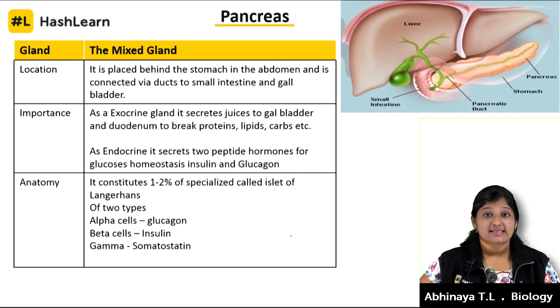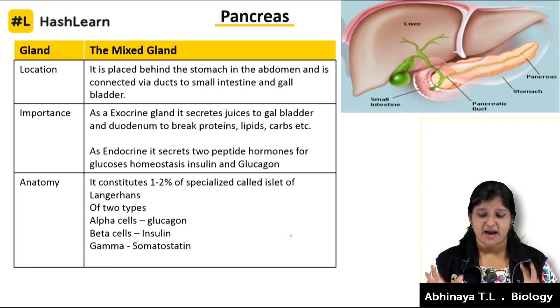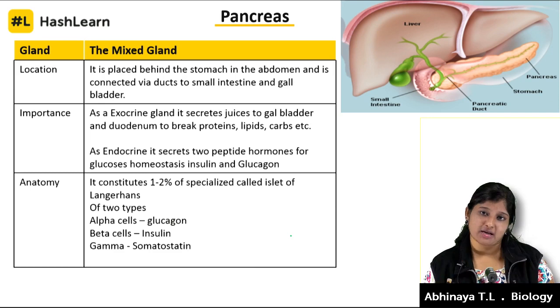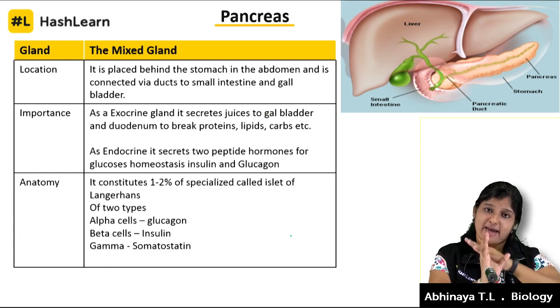Coming to the next gland, the pancreas. We clearly talked about the kidney, that is, the adrenal gland sitting on it. Now we are going to talk about the pancreas. Where does the pancreas sit? Imagine, I have given the picture there, and I will explain there also. The pancreas sits just behind the stomach, something like this. Here is the stomach and here the pancreas sits. It sits across the abdomen.